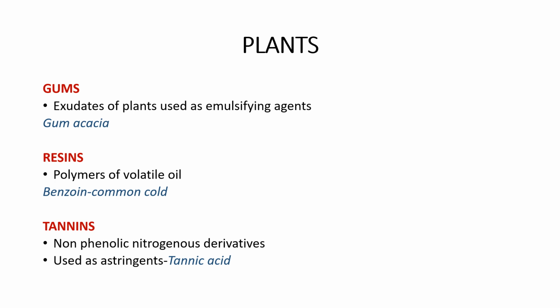And resins are polymers of volatile oil. An example of resin is benzoin, which is used in preparations for the common cold. And tannins, which are non-nitrogenous phenolic derivatives, are mainly used as astringents. Example, tannic acid.